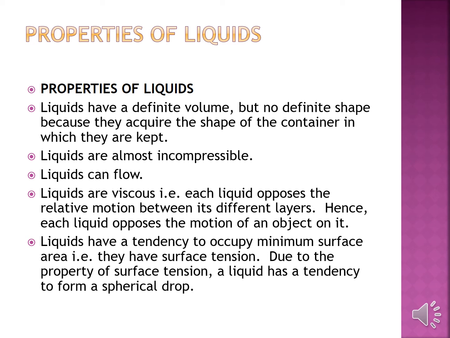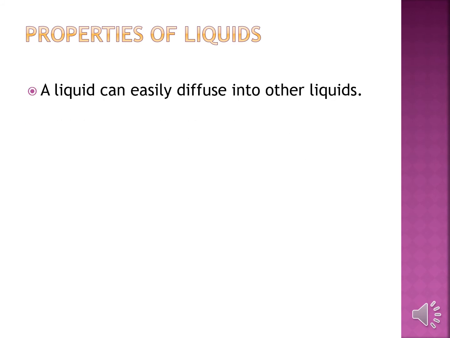Surface tension means the surface is in a stretched, tense state. The surface of a liquid, that is called surface tension. Next, liquids have only one free surface, that is, the top surface is free. A liquid can easily diffuse into other liquids. Because of the intermolecular spaces, one liquid can diffuse into another liquid.